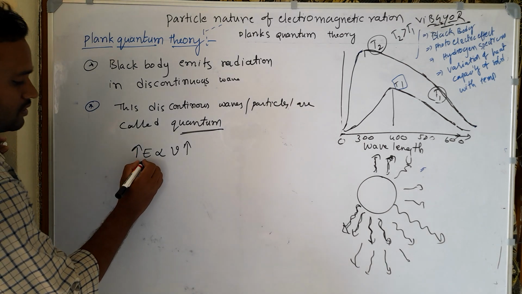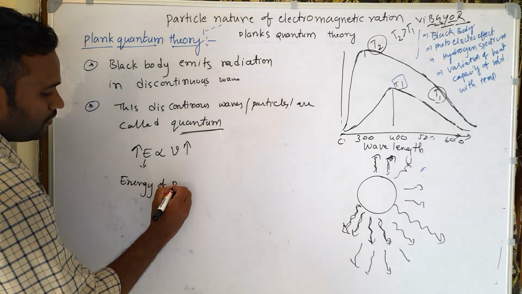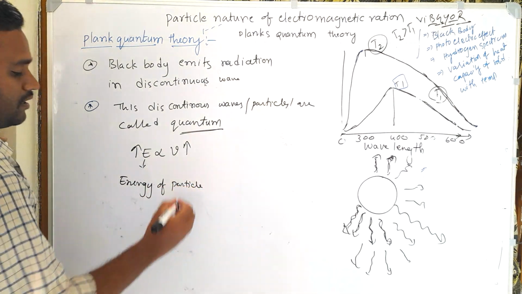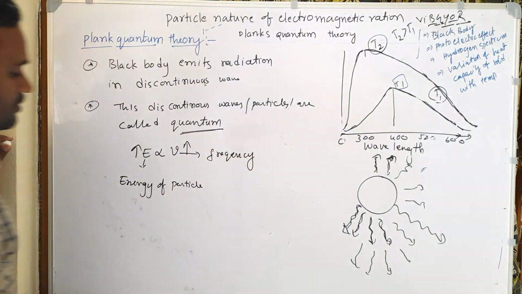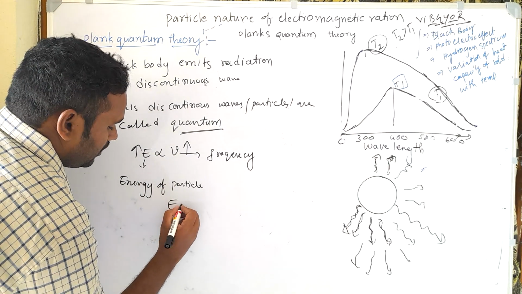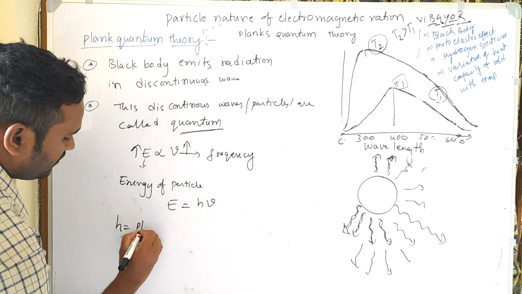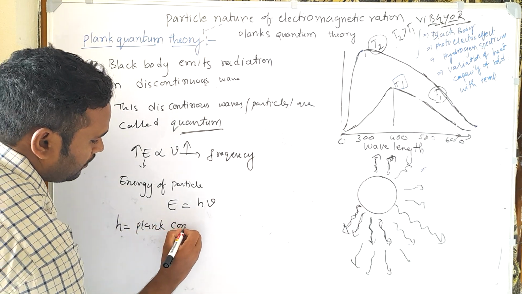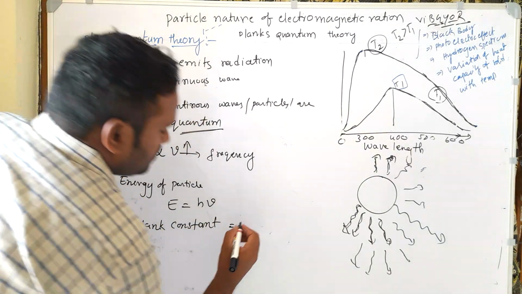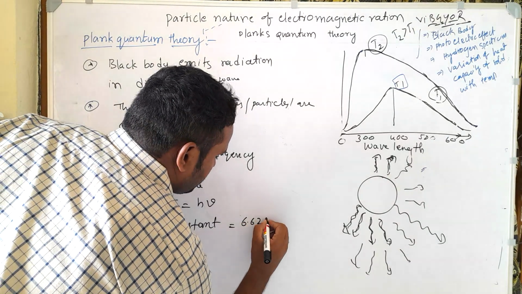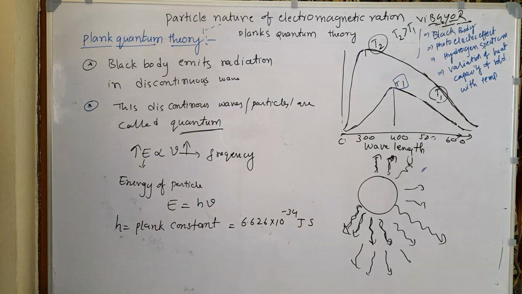E is the energy of the particle and nu is the frequency. To remove this proportionality, Planck gave one constant, so that E equals h nu. Here h is the Planck constant, its value is 6.626 into 10 to the power of minus 34 joule second. So E equals h nu.